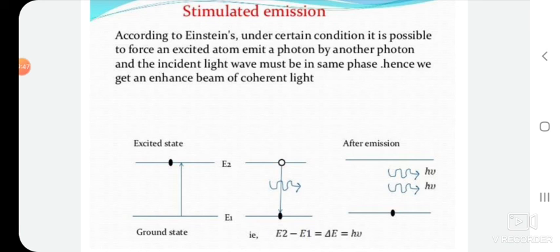So, each photon generates two photons, which produces a coherent light, and all the emitted photons have the same phase difference. This is nothing but a stimulated emission. It is an artificial process.